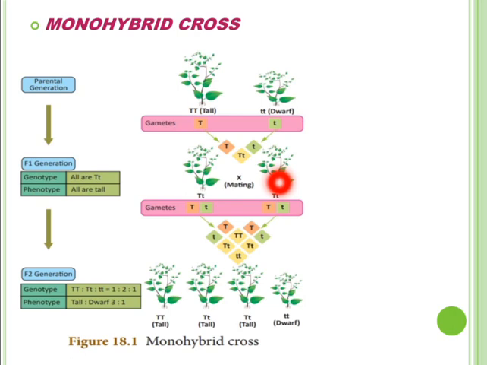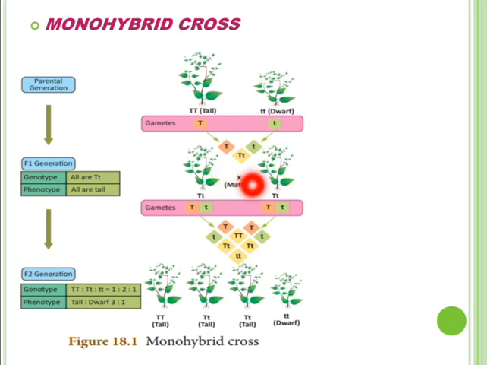So the dwarf trait could not be expressed in the presence of the dominant allele that is meant for tallness. That is why no dwarf plant appeared in the F1 generation. It gets suppressed in the presence of the dominant allele.